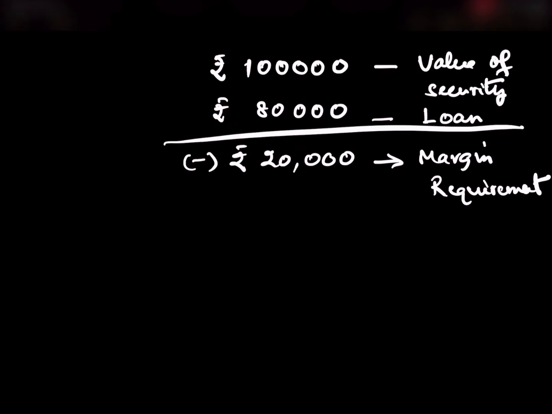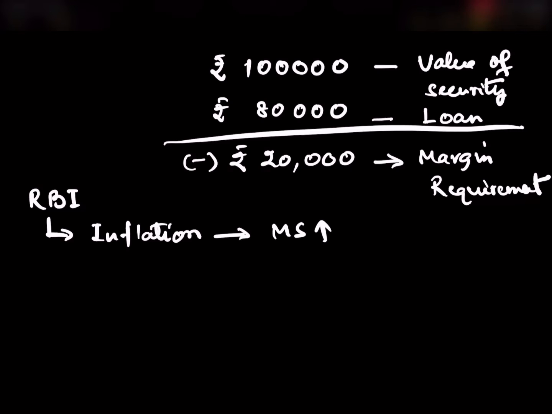So how does RBI use this margin requirement in solving the problem as one of the qualitative instruments of money supply? Let us have a look here. When RBI finds that there is inflation in the economy, inflation is a condition where there is excess money supply, an increase in the money supply. So in that case, what will RBI do? RBI will raise the margin requirement.